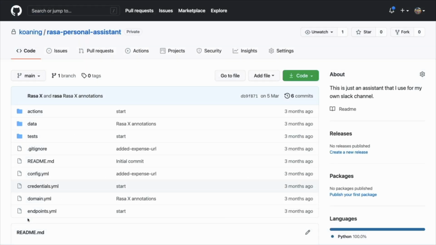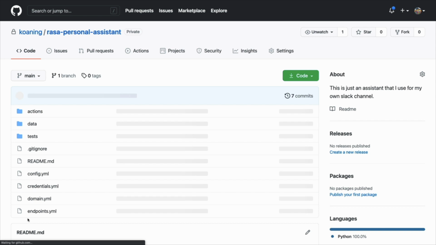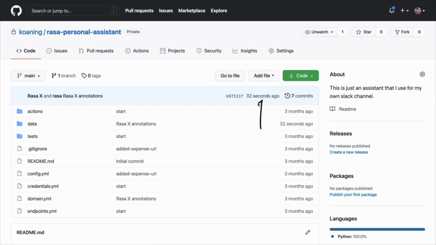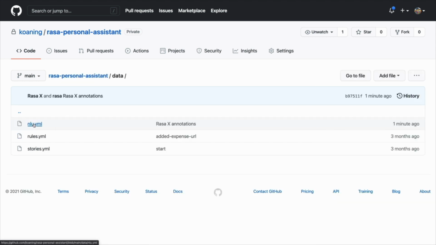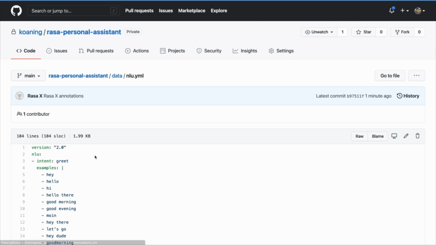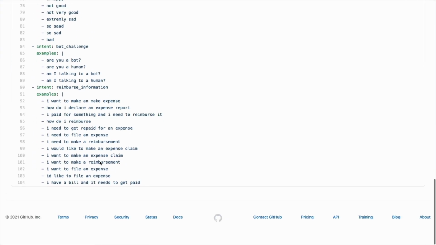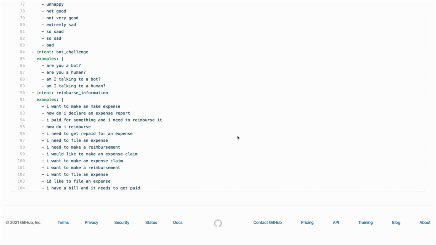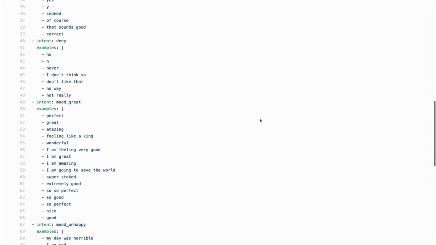This is the GitHub repository before the change. And let me now refresh the page. I can see that a commit was made 32 seconds ago. And in particular, I can also confirm here that the change was made in the data folder. And if I go here and I check the nlu.yaml file, I can indeed confirm that the "I have a bill and it needs to get paid" example has now been added. I can also do it the other way around.